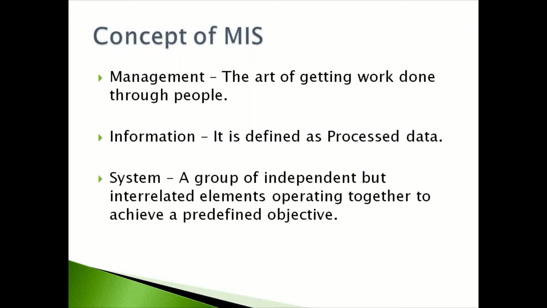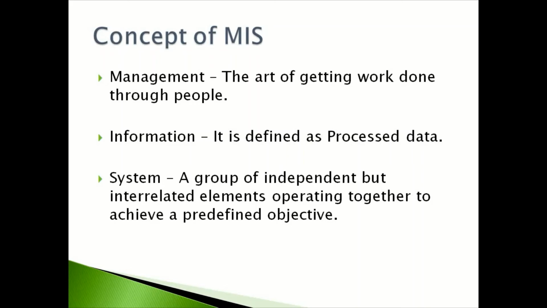Information is defined as processed data. As we just discussed in the previous slide, the data is processed to generate the required information. System is a group of independent but interrelated elements operating together to achieve a predefined objective.